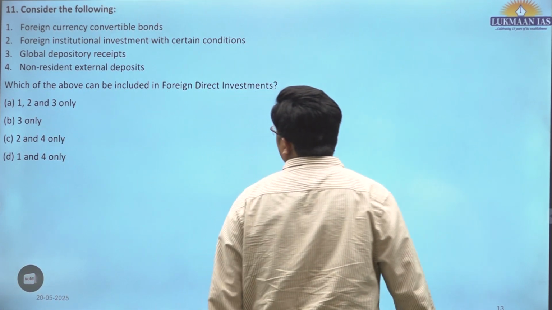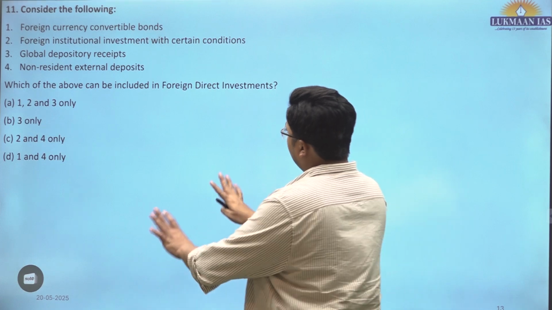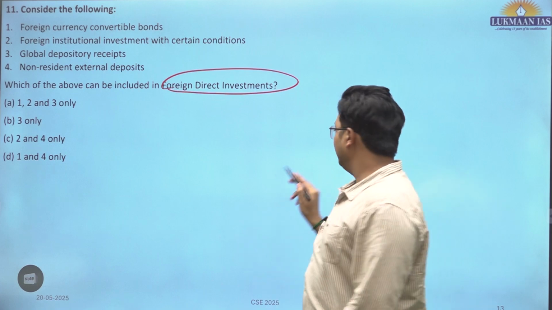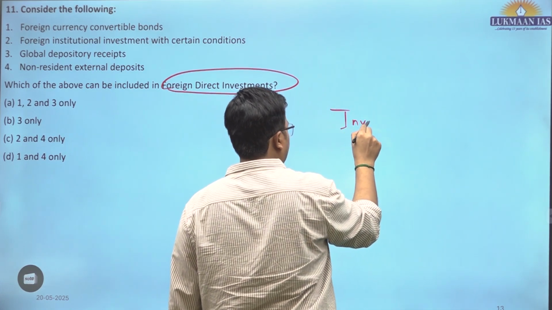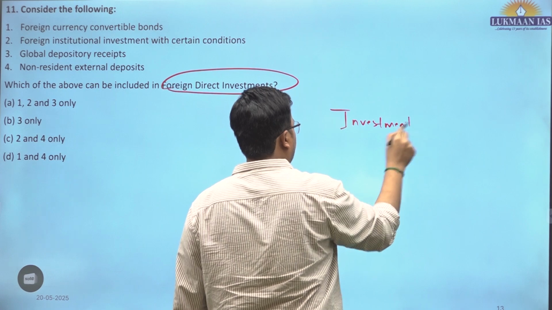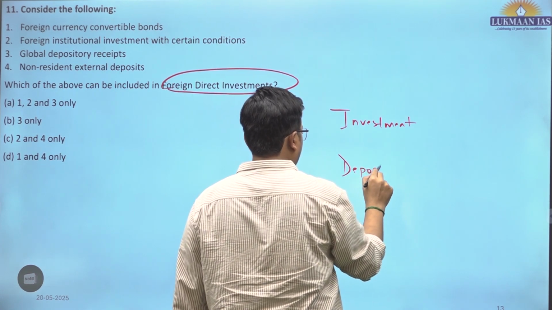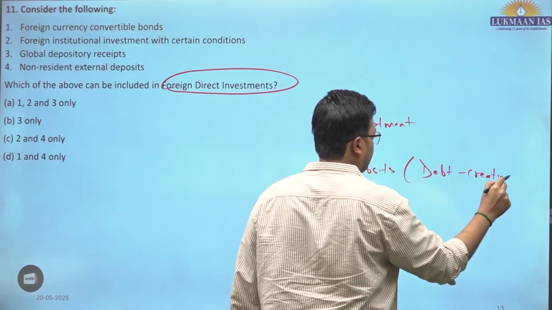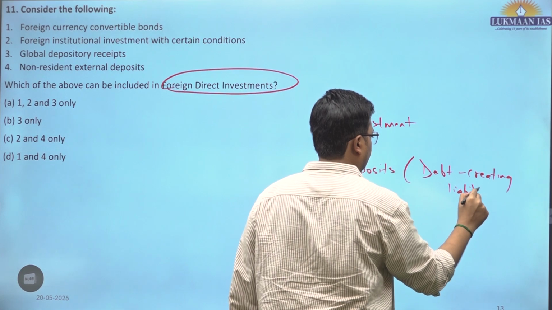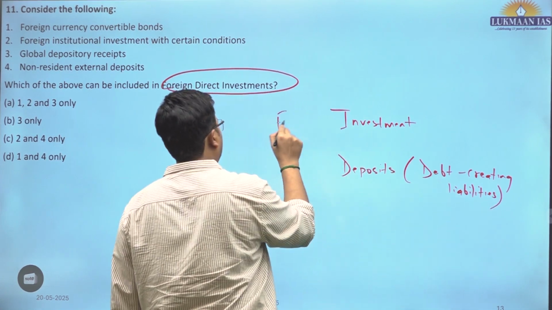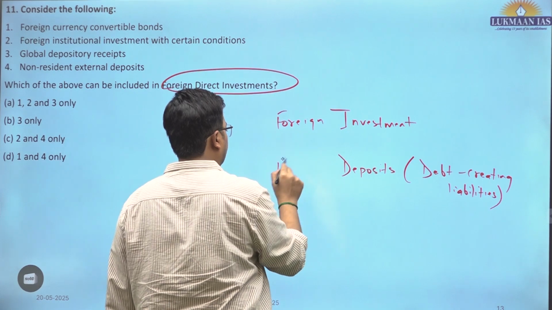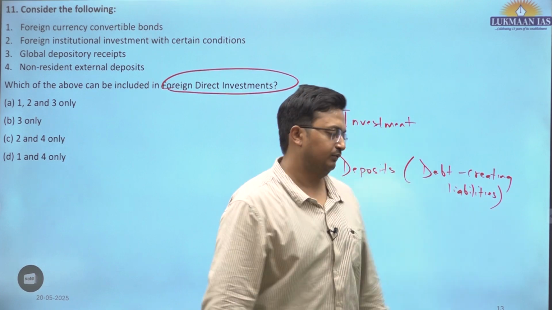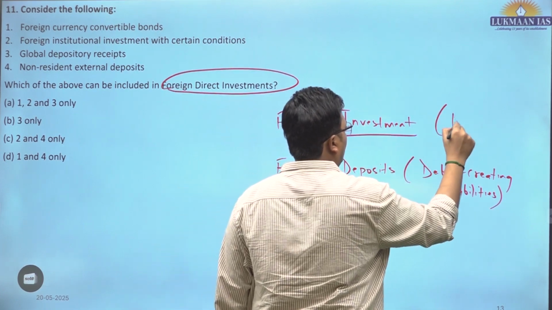11th question. So consider the following foreign currency instruments. Which of the above can be included in foreign direct investment? So first you need to know what investments are and what deposits are. Deposits are debt creating liabilities. Here we are talking about foreign investments and foreign deposits. Foreign players or non-residents depositing in India, we are talking about that reference. This is non-debt creating.